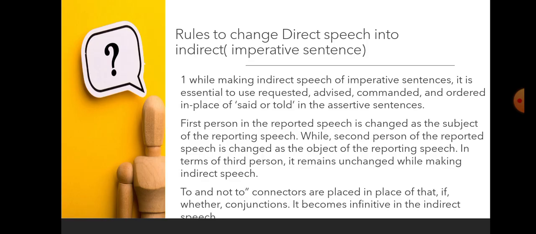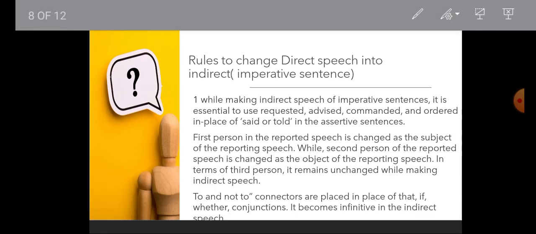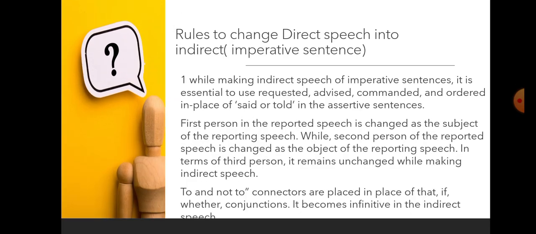When we change direct into indirect speech of other sentences, we use conjunctions like whether, that, and if. But in imperative sentences we change them with "to" and "not to". It becomes an infinitive in the indirect speech.